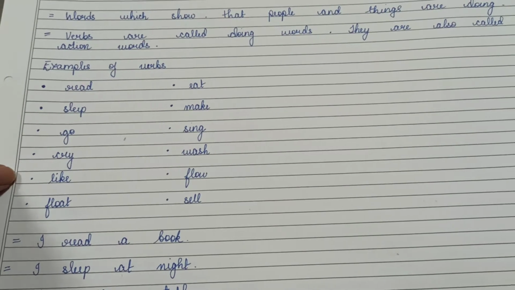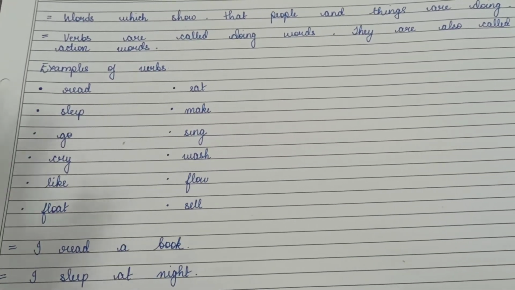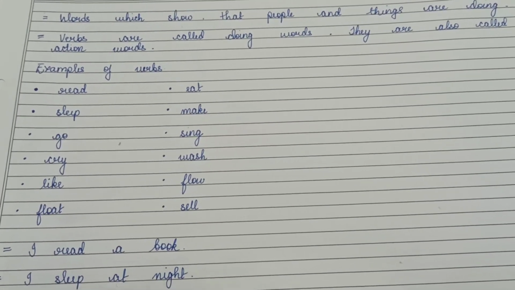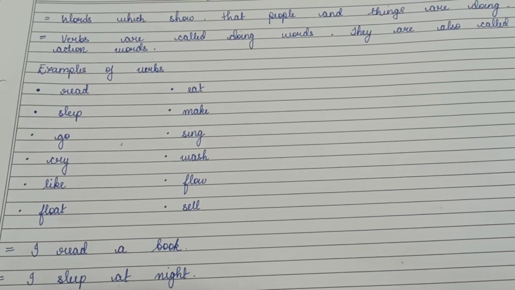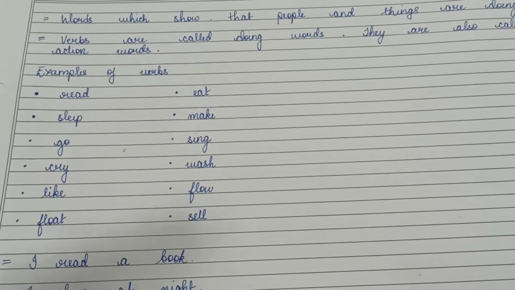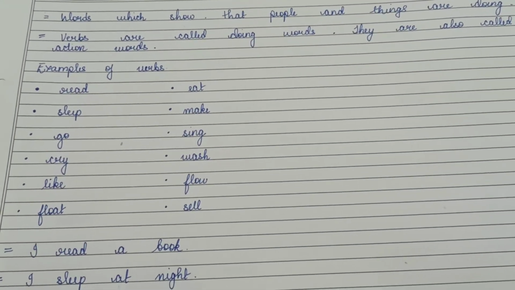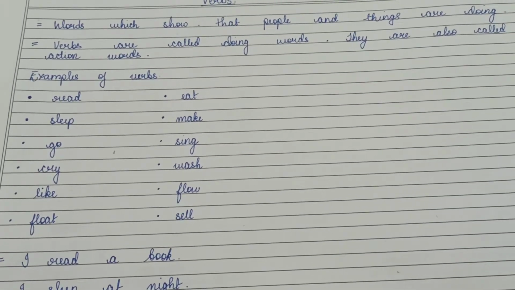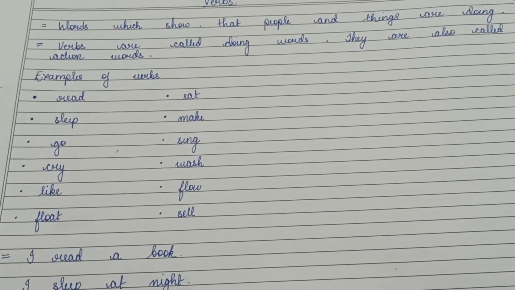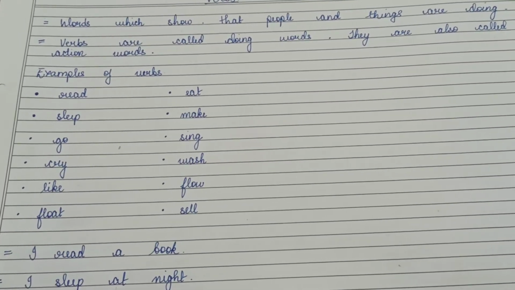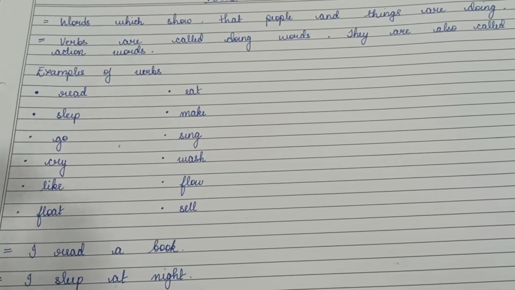Supposing if I say I sleep, or I read, or I watch TV. So sleep, read, watch, all these words tell us what I am doing, isn't it? So they are called verbs because verbs are doing words and they are also called action words, isn't it?